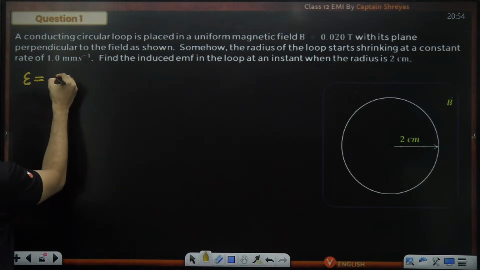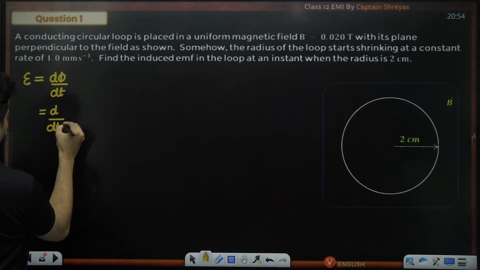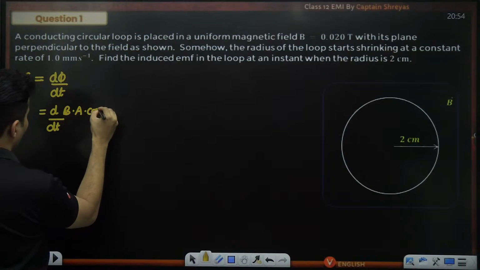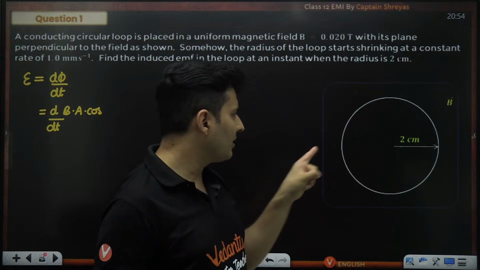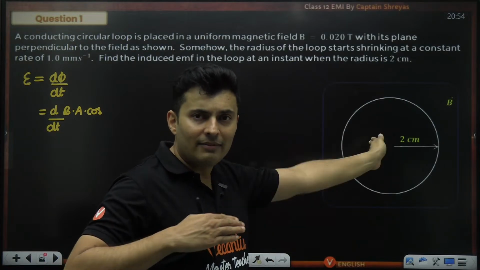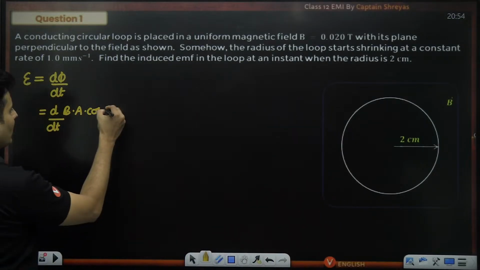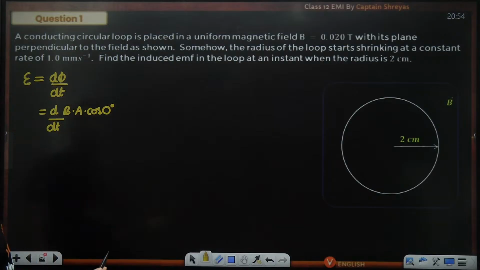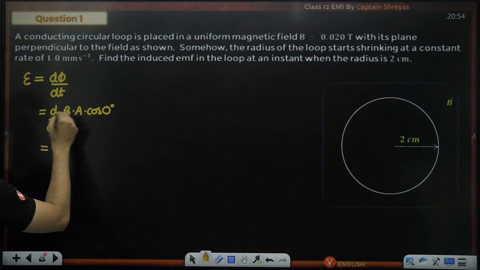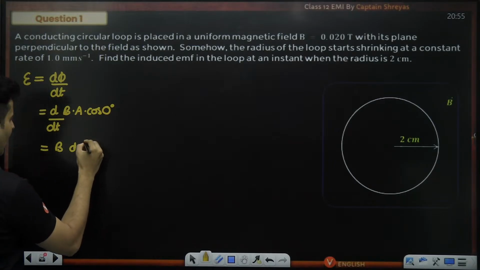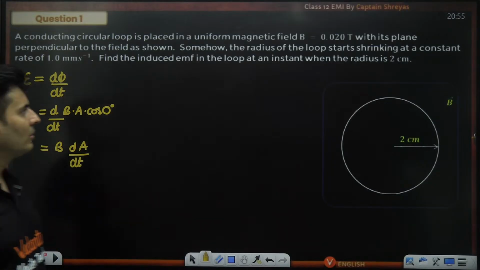Simple Faraday's application tells me it should be d phi by dt, but flux, like I know, is magnetic field into area into cos of theta. Now see, the magnetic field lines are perpendicular to the plane. So the area vector is also parallel to the field, in the same direction. So the angle is 0 degrees, so it will be cos of 0 degrees. Are there any turns? No, the number of turns is 1 only. So cos 0 is 1. B is a constant, so B comes outside and I am just left with dA by dt. That is your EMF.